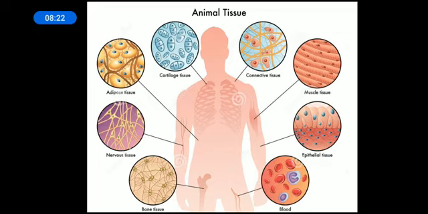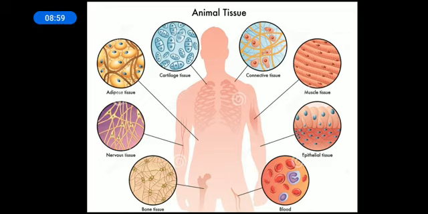This is just to give you a brief account of how a diversity of tissues is found in the same organism, in the same animal. Like this human body consists of a lot of cells, and these cells are bound together to form different types of tissues. These tissues are responsible for forming the organs, and this is how they are responsible for the proper functioning of the human body. The same human body consists of diverse forms of tissue at different positions.